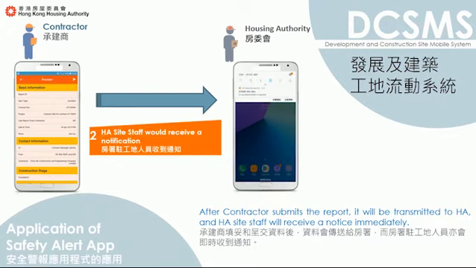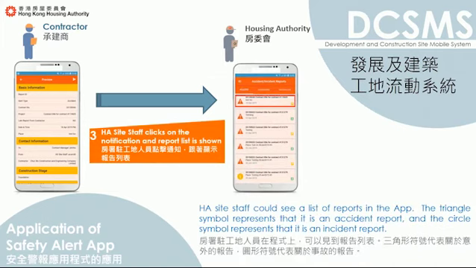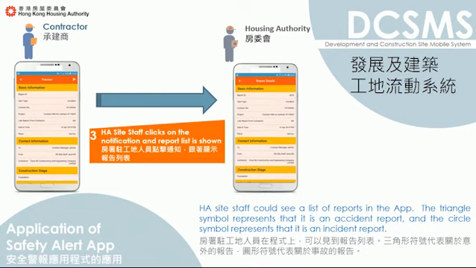After contractor submits the report, it will be transmitted to HA site staff, and HA site staff will receive a notice immediately. HA site staff could see a list of reports in the app. The triangle symbol represents that it is an accident report, and the circle symbol represents that it is an incident report.